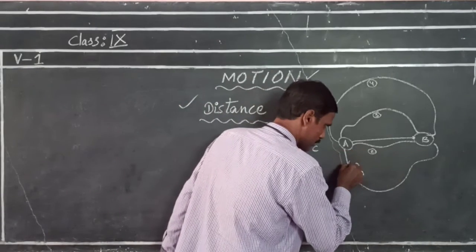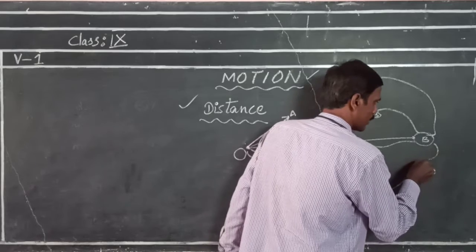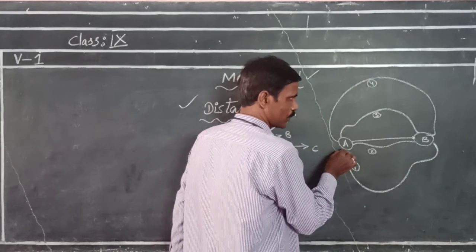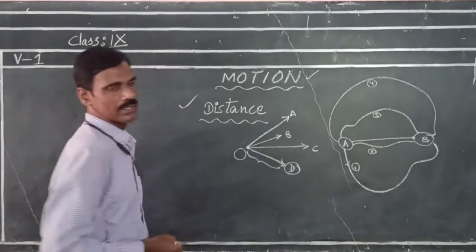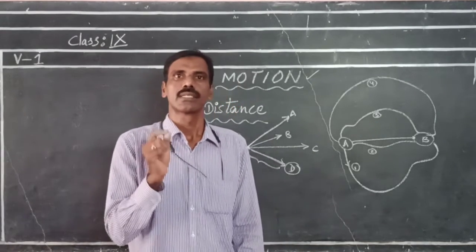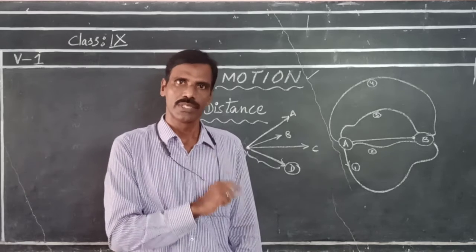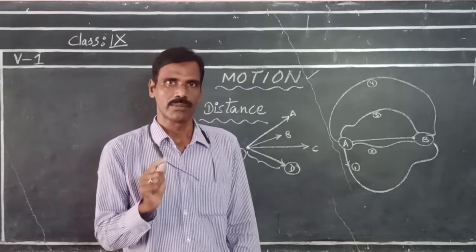The length of the path traveled by any person to travel from one position to another position is known as distance. Distance is the length of the path covered by an object to change its position with respect to time.